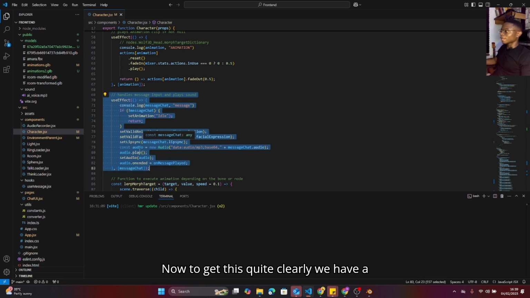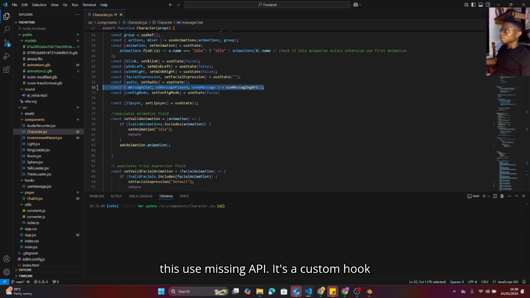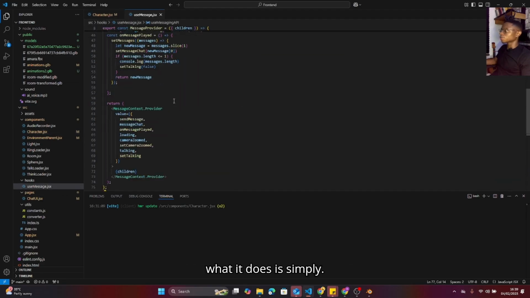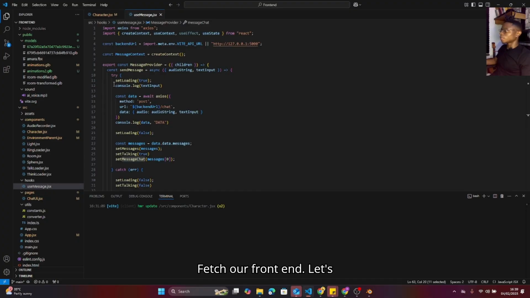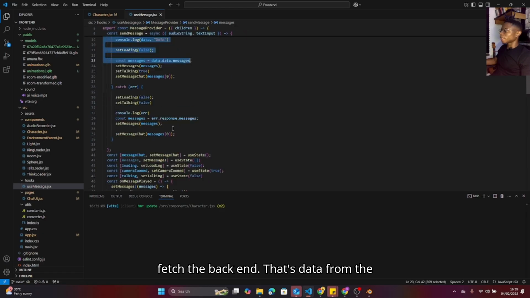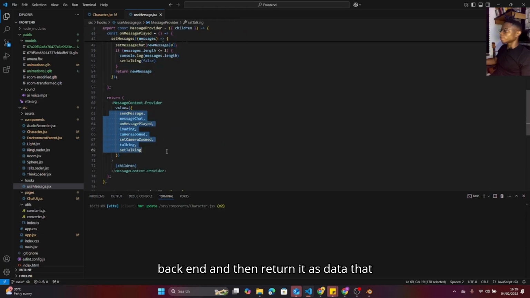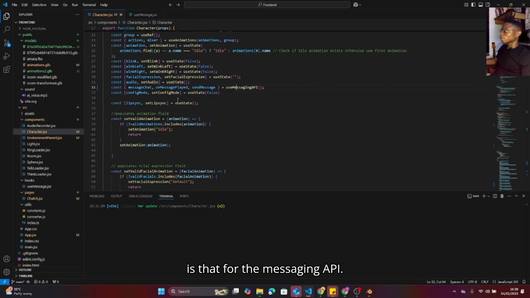Inside the hook, we have this use messaging API. It's a custom hook using React context that I created. What it does is simply fetch data from the backend, and then return it as data that we can actually play. So that is that for a messaging API.